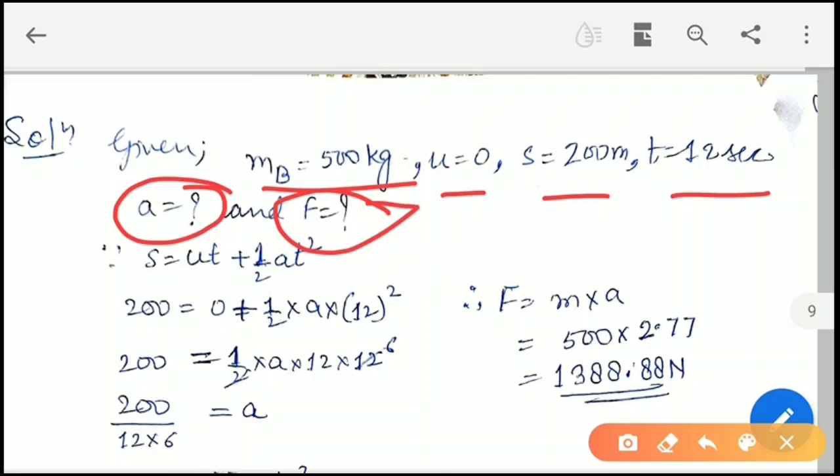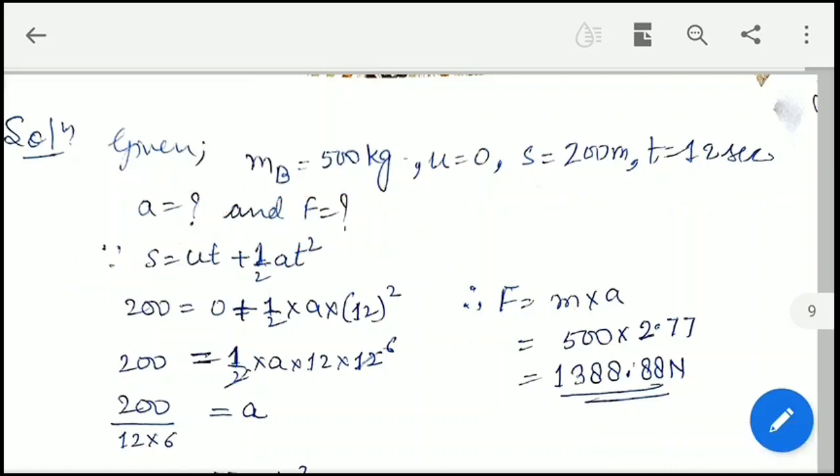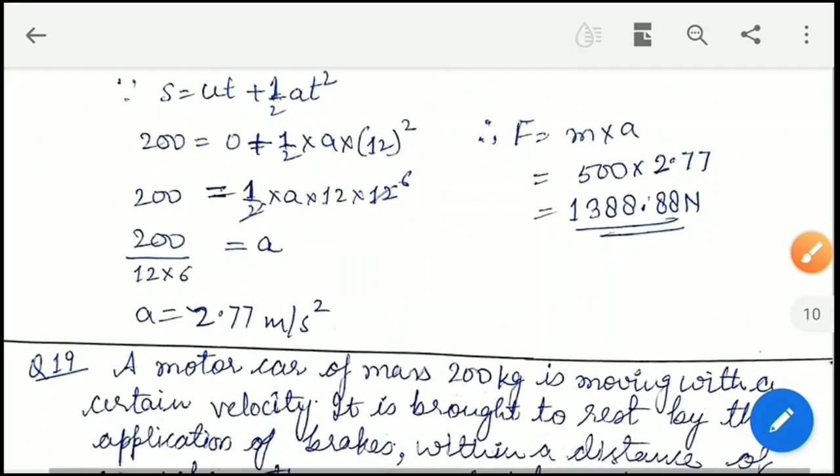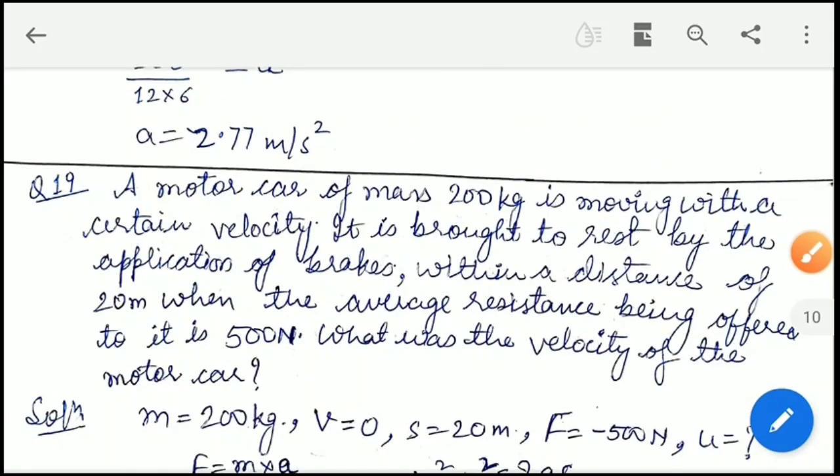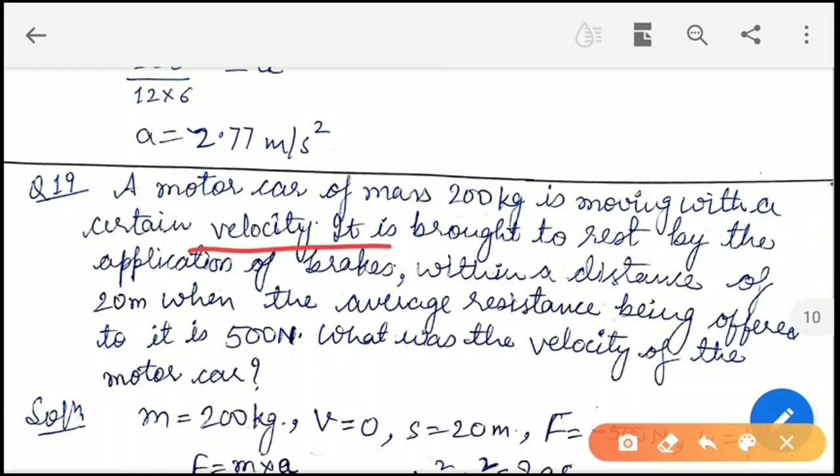So for the unbalanced force, we need to find acceleration and force. Again, we will apply Newton's second law of motion, S is equal to ut plus half at square, and substitute in the force formula, and thus we will get the force as 1388.88 Newton.